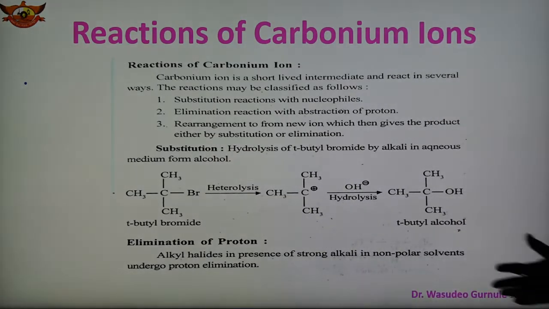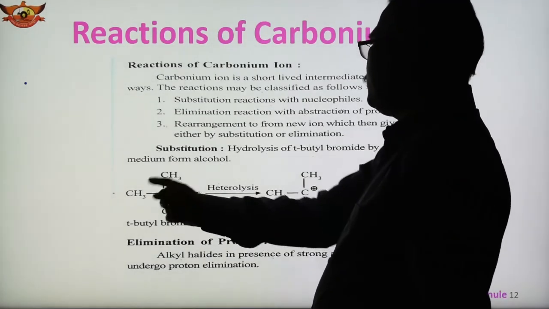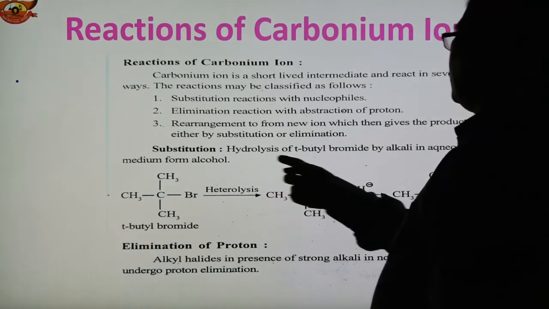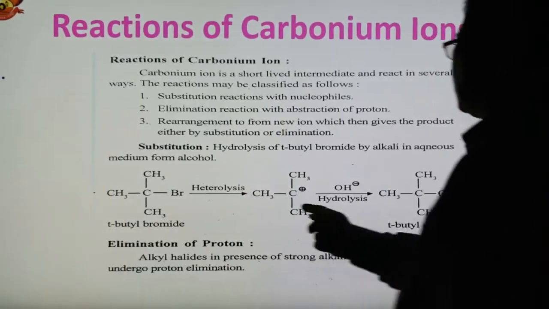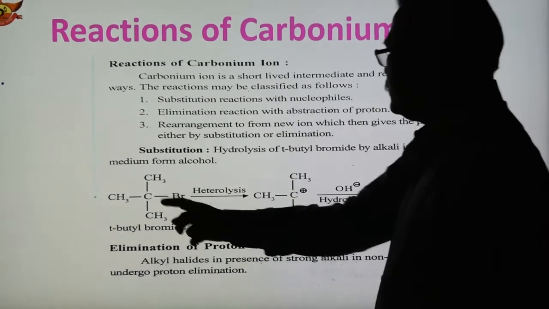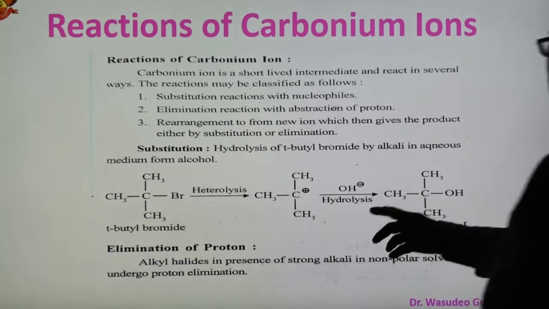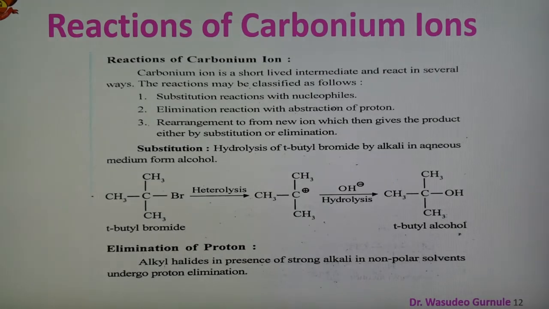In the substitution reaction, hydrolysis of tertiary butyl bromide in the presence of alkali in aqueous medium forms an alcohol. This is the tertiary butyl bromide. It undergoes hydrolysis, and first this bond breaks and Br separates, forming the carbonium ion. After that, hydrolysis takes place and the OH group attaches here. So we get tertiary butyl alcohol. In this way OH is substituted in place of Br.